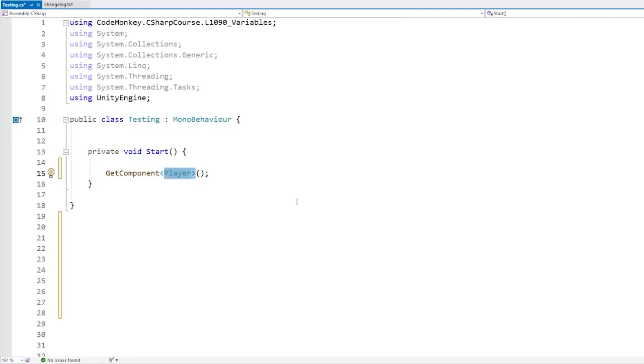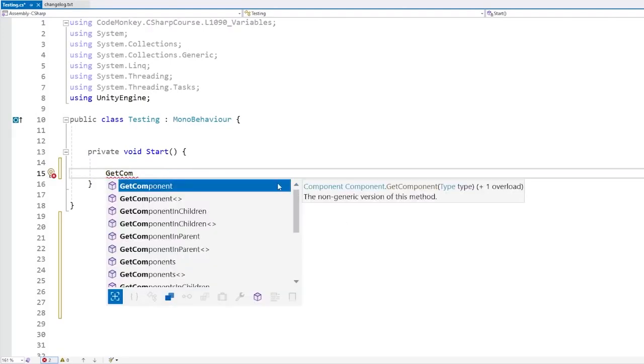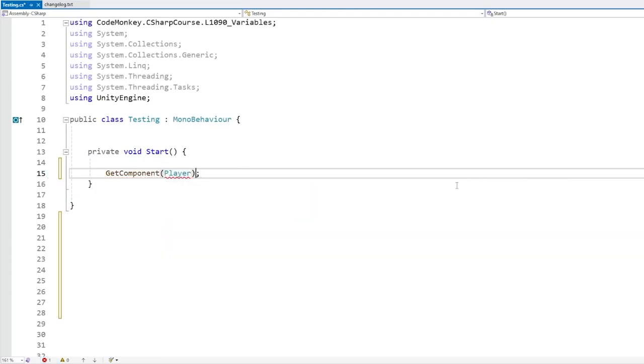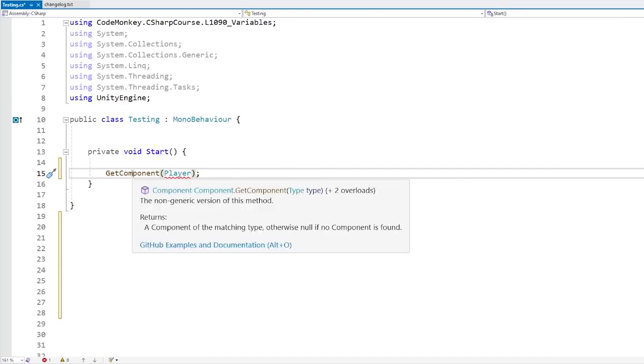However, alternatively, you can also use the other version. So this one over here, which is non-generic, and note how instead of having a generic parameter, this one receives a parameter of type Type. So this is where you would use it. If you were to use this and you just type in Player, then nope, this is not valid code. Again, that's the difference between having an object of type Player as opposed to accessing the type directly.